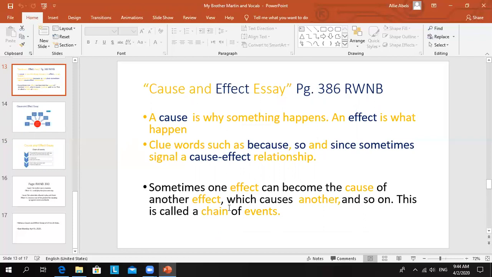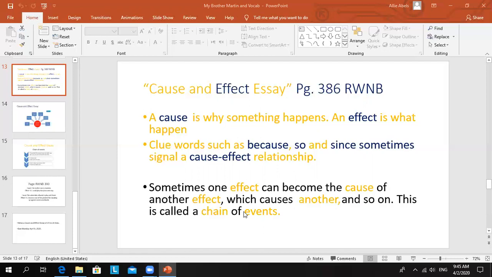But if at the same time I'm thirsty and I drink water, juice, Coke, and Pepsi, that would be multiple effects because of my cause that I'm thirsty. I'm not only drinking water, but also juice, Coke, and Pepsi. Those are four different effects, and because there are four different effects, it becomes a chain of events.